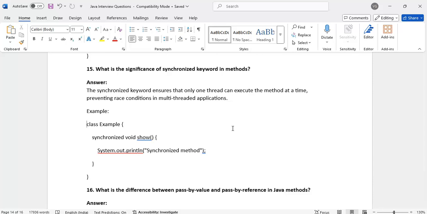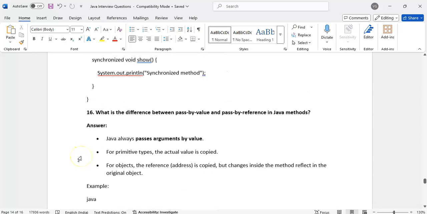I want to make sure only one test case executes that method at a time, and no two test cases execute it in parallel. In that case, we add the synchronized keyword. Whoever comes first, it will allow that thread first, and once the first thread completes execution, the second thread will execute. That means one by one. That is the advantage of the synchronized keyword.